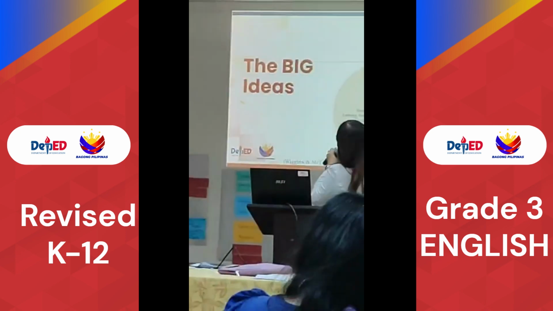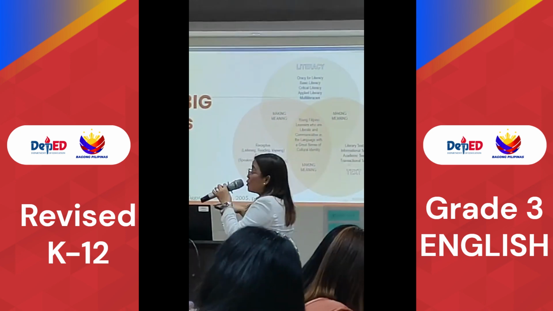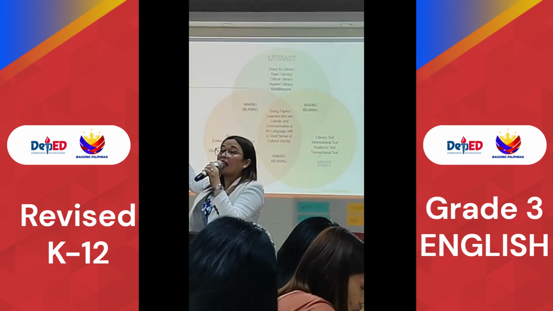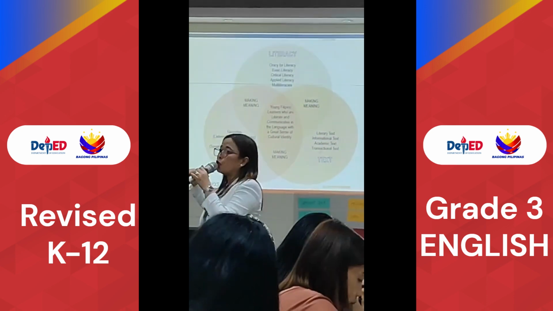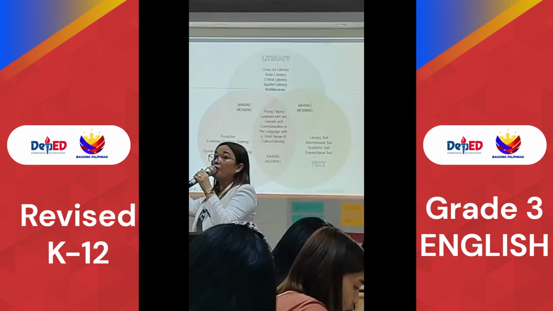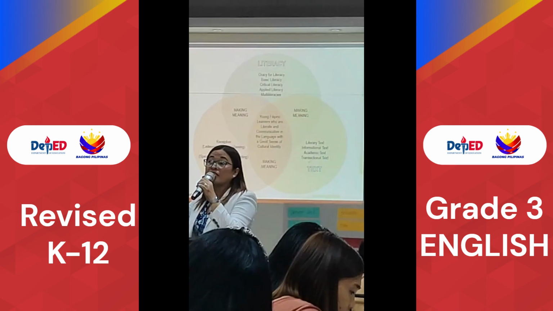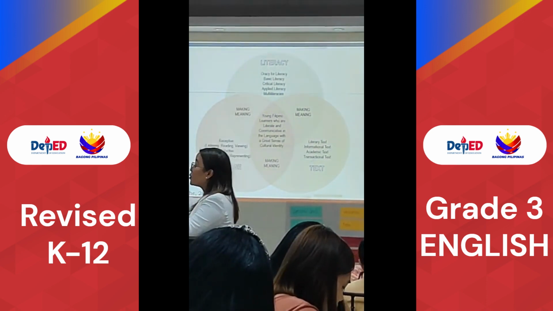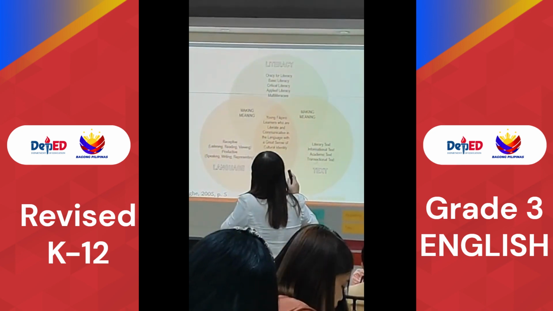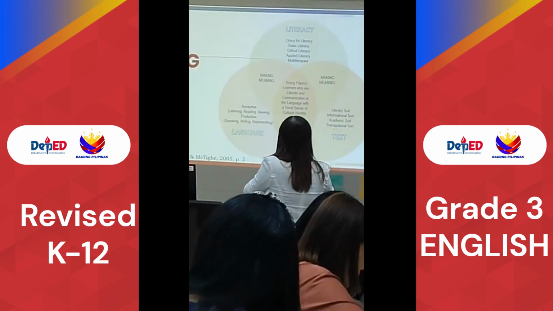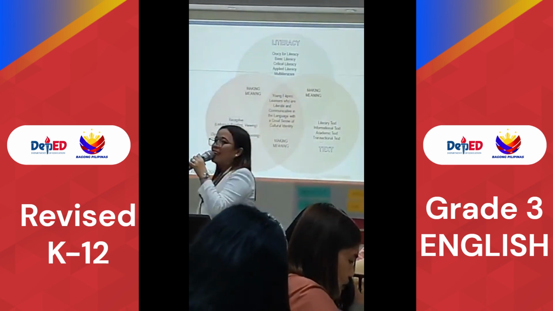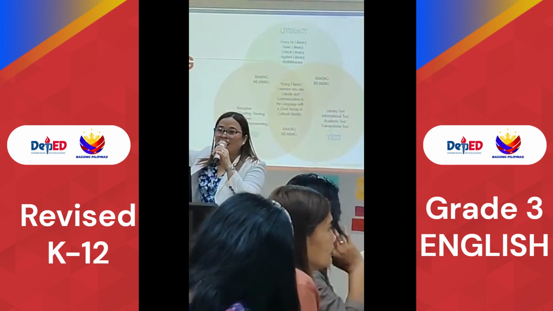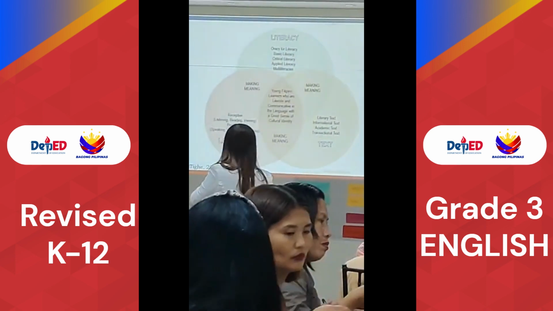And then, if the skills in literacy and language are already developed, then this learner will be ready to learn in other learning areas through the use of a variety of text. That's what you're telling about earlier, Mom. Literary, informational, academic, and transactional text. Now, do you understand the interconnectedness of the 3? Yes. I hope so.